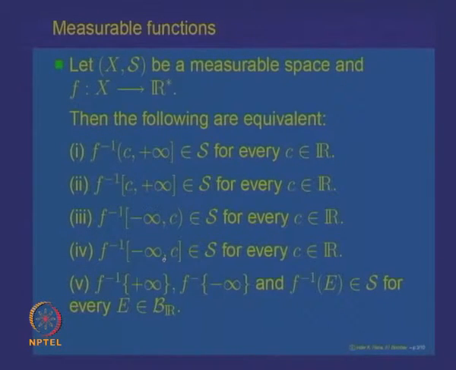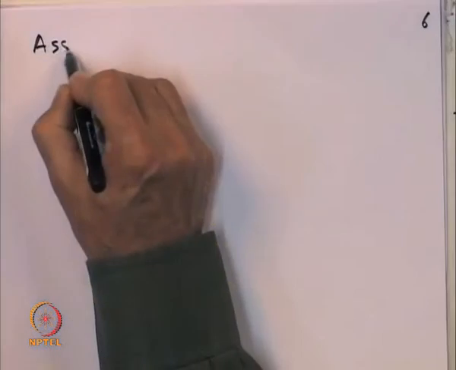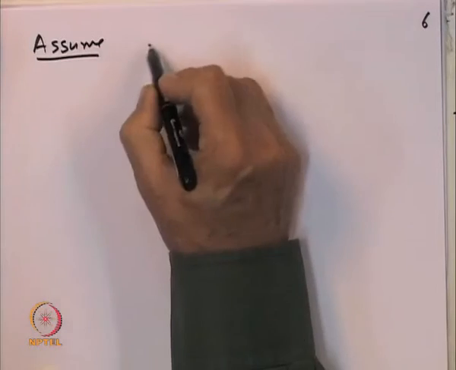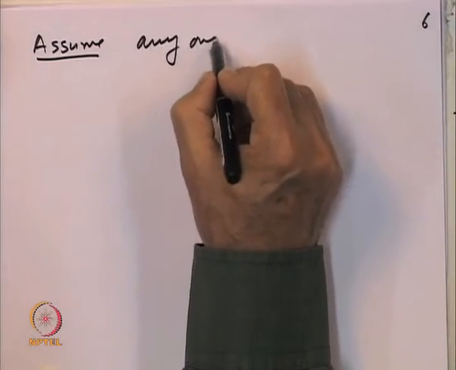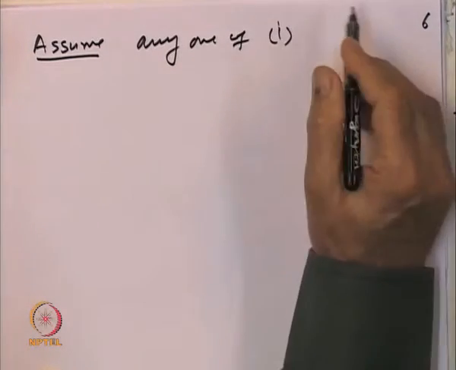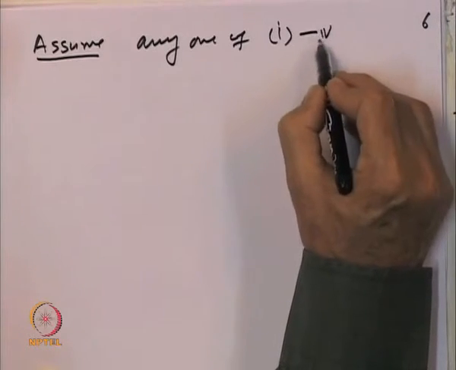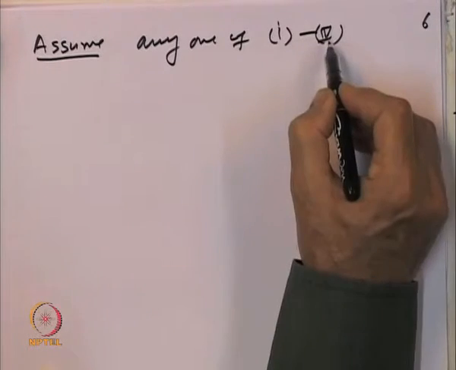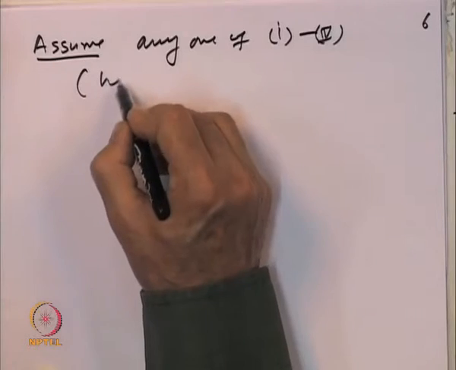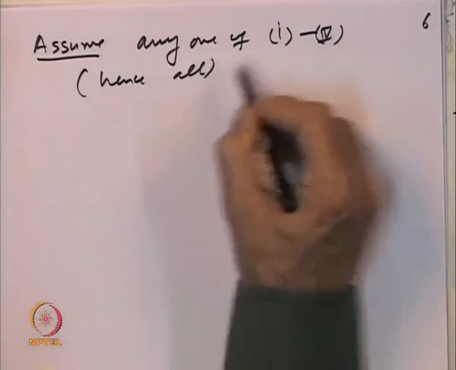Now, let us prove that this implies that f inverse of plus infinity, f inverse of minus infinity, and f inverse of every Borel set is inside S. So let us assume any one of the statements 1 to 4, hence all, because they are all equivalent.